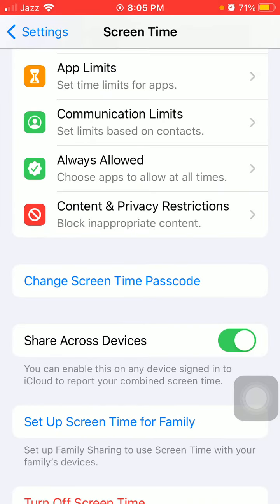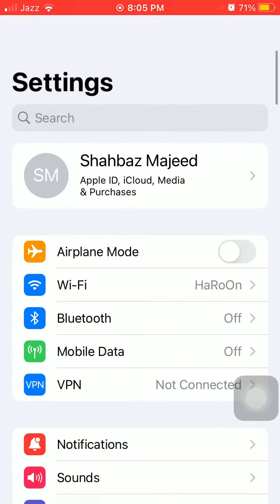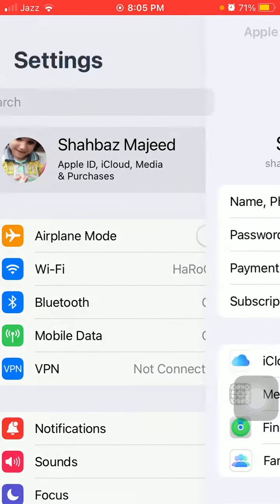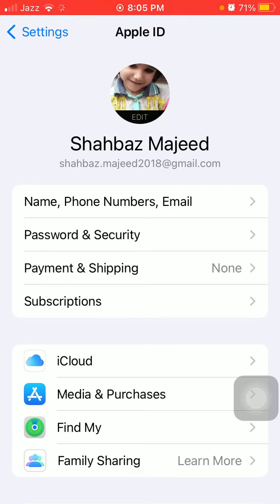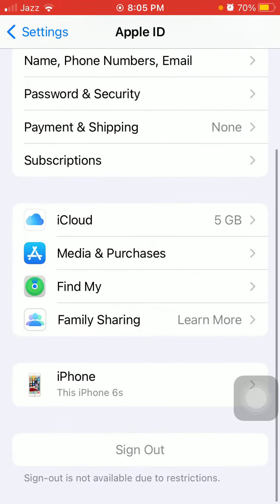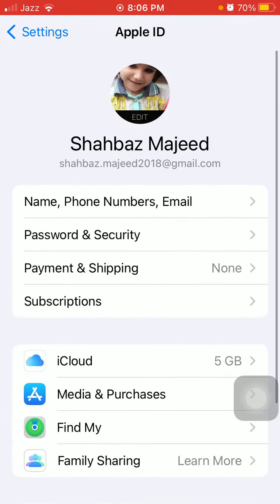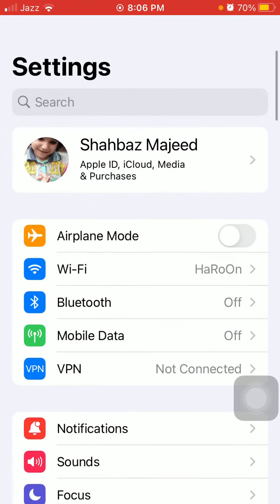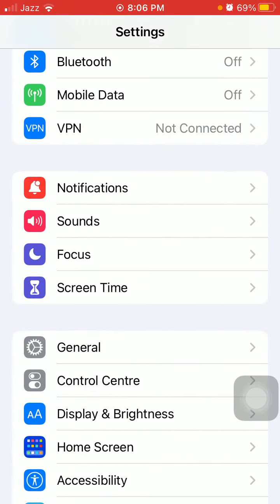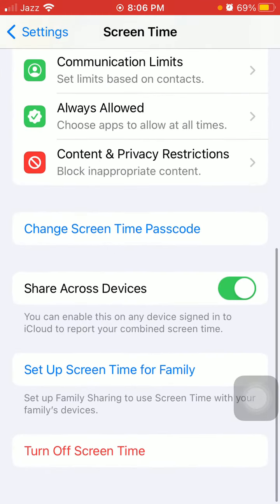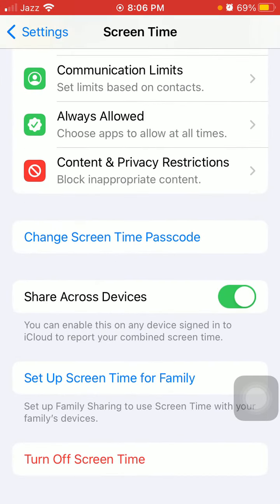Now we move to the second option. Settings. Tap on your Apple ID. Sign out of your Apple ID, follow the instructions and tap Sign Out in the top right corner. Then go back to Settings and tap Screen Time, and you will easily turn off the screen time passcode. That's it.